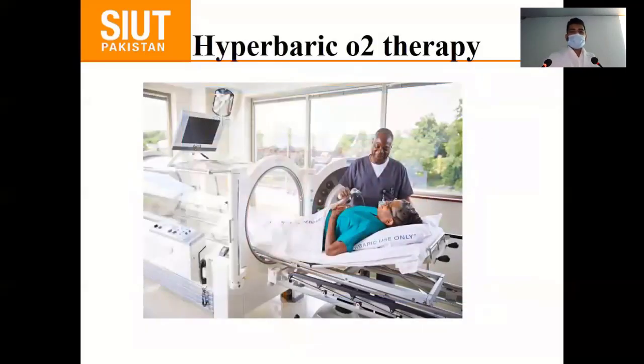This is an adjuvant to the surgical debridement. Hyperbaric oxygen therapy basically prevents the microorganisms and also prevents the spread of this infection through the fascial planes.